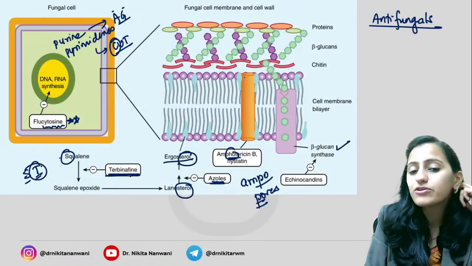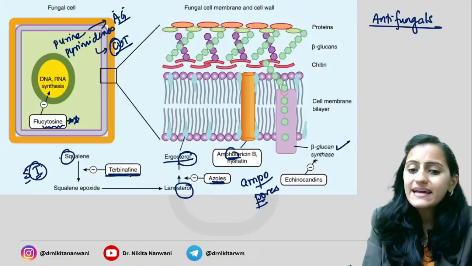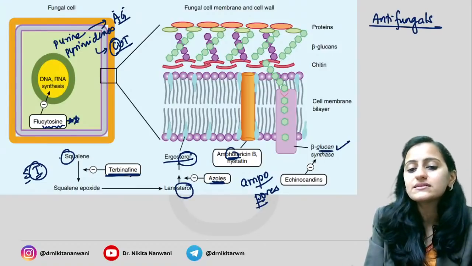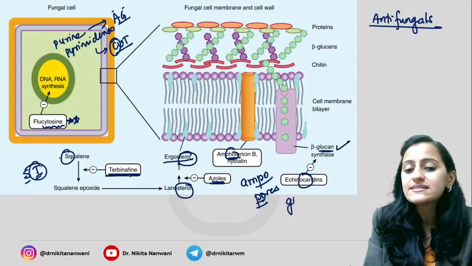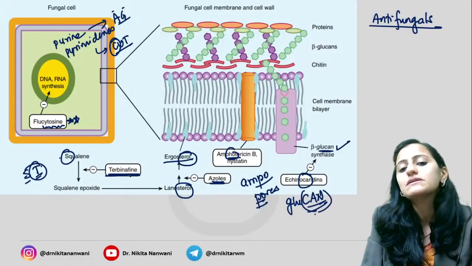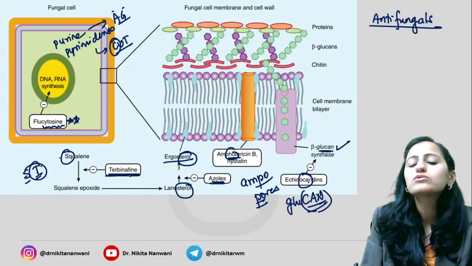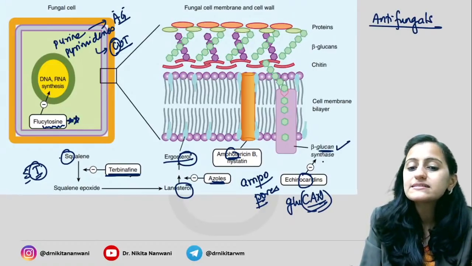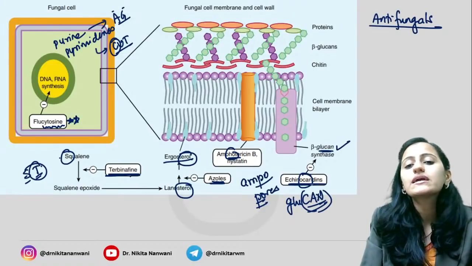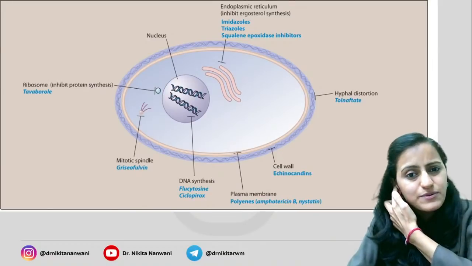So remember, amphotericin B is acting on your cell membrane. Next one, glucan synthesis, echinocandins. Candins are your glucan synthesis inhibition drugs, like your micafungin. So beta glucan synthase inhibition is by your echinocandins.